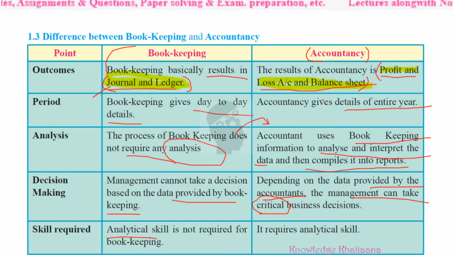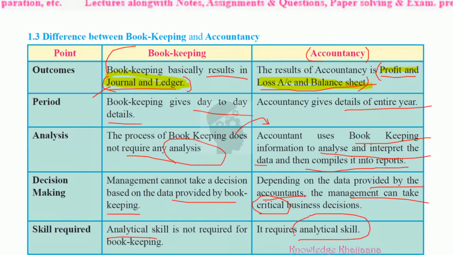Whereas the accountant requires analytical skills. He requires analytical views of thinking, differentiating, then taking proper decisions, then making the reports and compiling the data. This requires analytical skills, and analytical skills are required by the accountant. So these are the main differences between bookkeeping and accountancy.